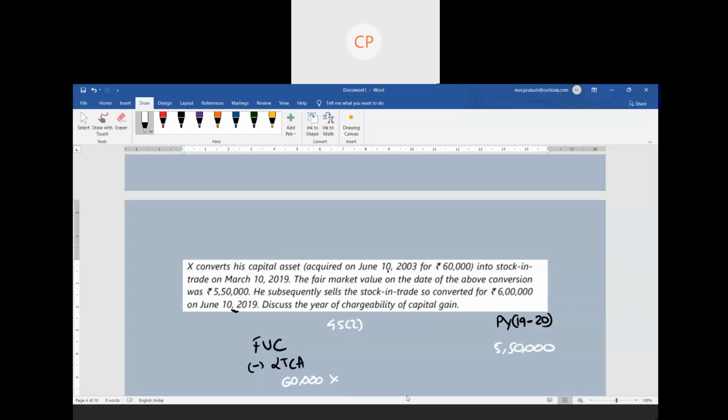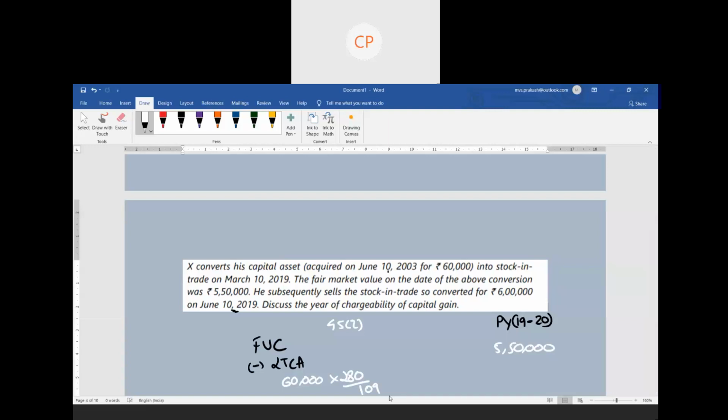So what is the index value for 1819? Index value for 1819 is going to be 280 divided by index value for the year of acquisition. ఎప్పుడు acquire చేస్తున్నాడు? 2003 లో acquire చేస్తాడు. So what is the index value for the year? The index value is going to be 109.